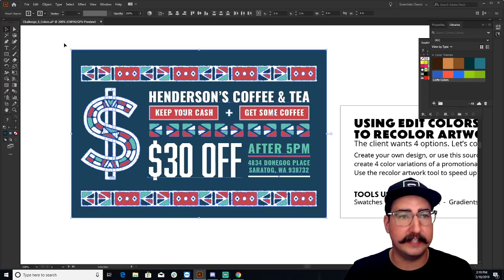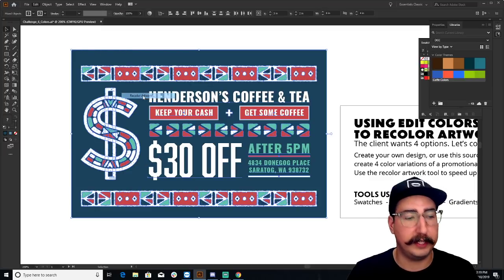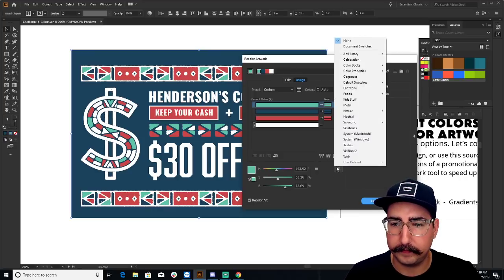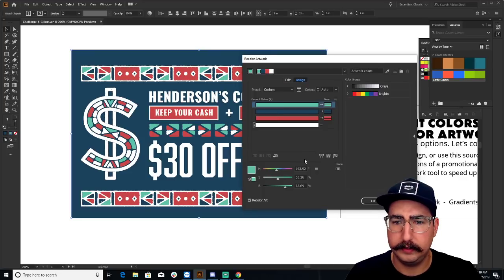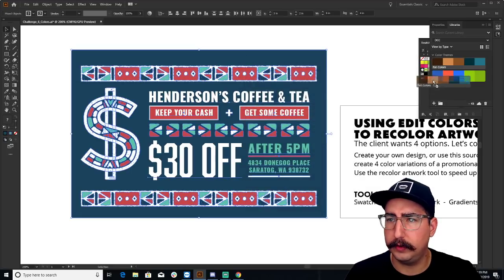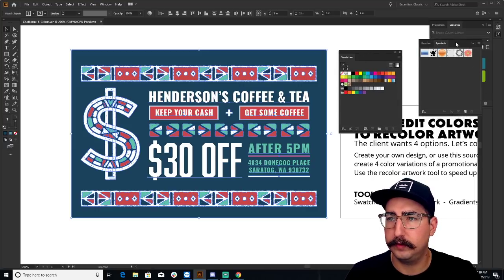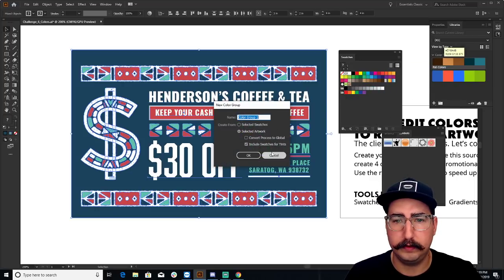Now what's even better is I can come in here, select our whole thing and go to Edit, Edit Colors, Recolor Artwork again, and we can bring in our color scheme from our libraries. Let's see. How do I import a library? I'm so sorry. Swatches, that's not it. Let's actually drag them into our swatches panel so that we have them. Oops. Symbols, color themes. Let's make a new folder.